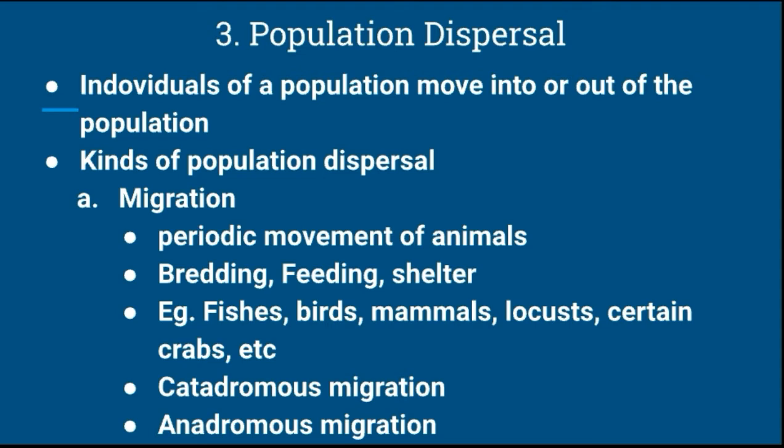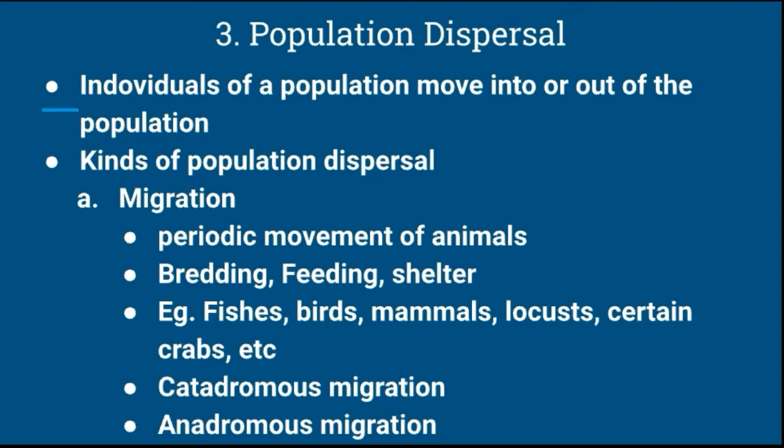After spawning, the parents die, and the young ones, after 3 years of larval life in the sea, travel back to freshwater. That is called catadromous migration.